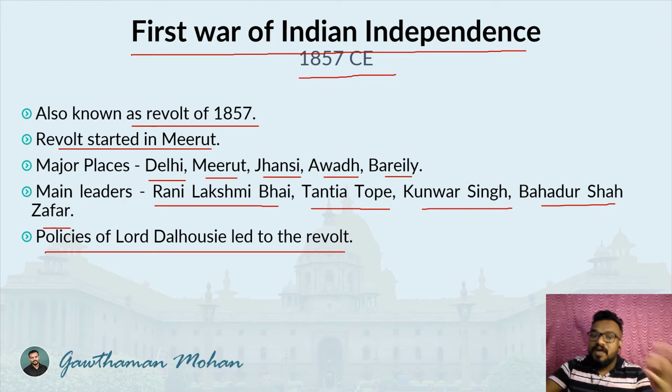The first martyr of this revolt was Mangal Pandey, and later it spread to other parts of the country. It first started in Meerut. But unfortunately, the Britishers had reinforcements, and they called the best and most efficient officers from different parts of the country and from outside the country, and they suppressed the revolt.